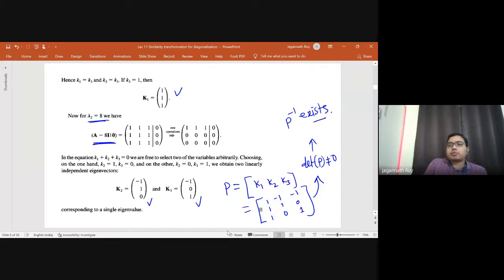And if you try to find out, from here you can have P inverse AP. You can verify P inverse AP will be the D matrix.